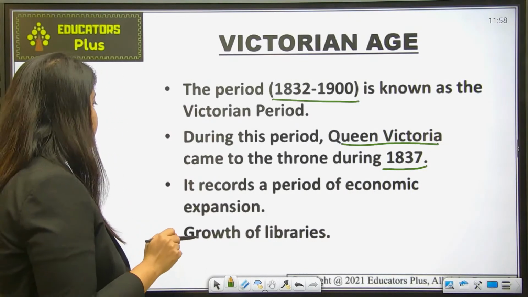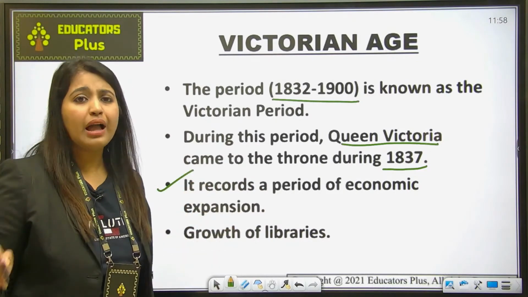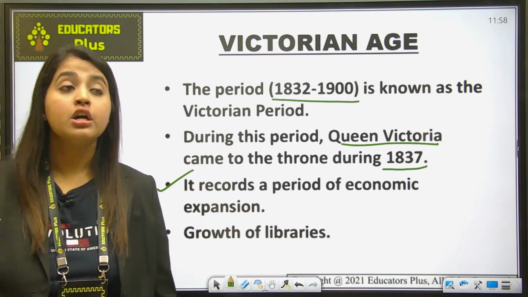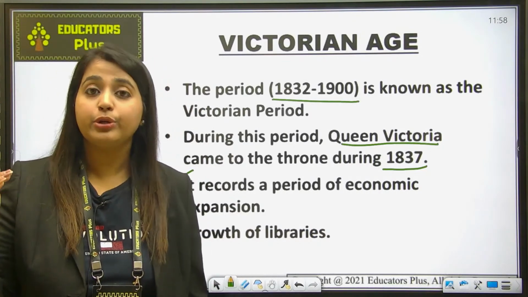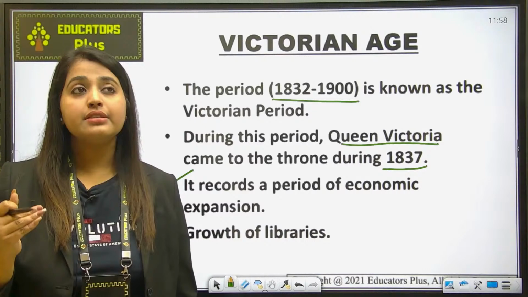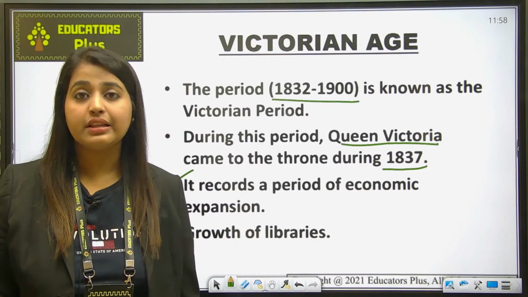Okay, now let's talk about its records, a period of economic expansion. How did it lead to the economic expansion? Now what happened during this period? That age is also known for the rapid development of the novel. ठीक है, because due to industrialization there was a widespread interest among the reading public.